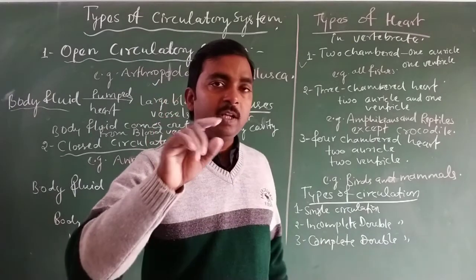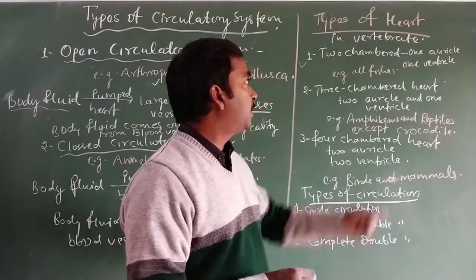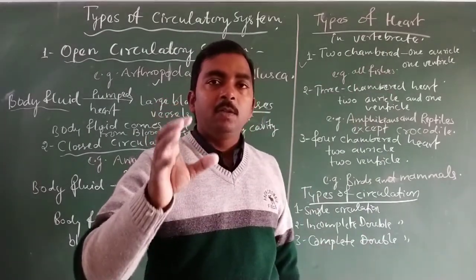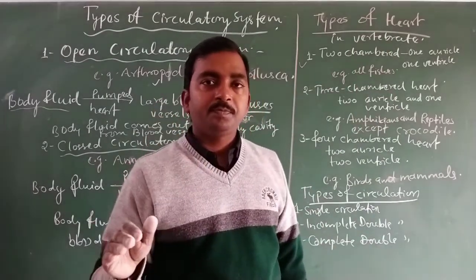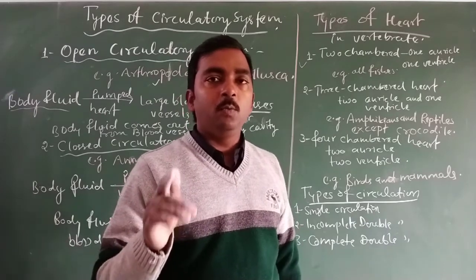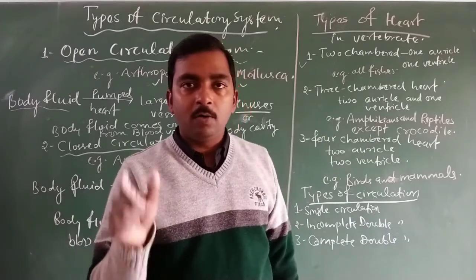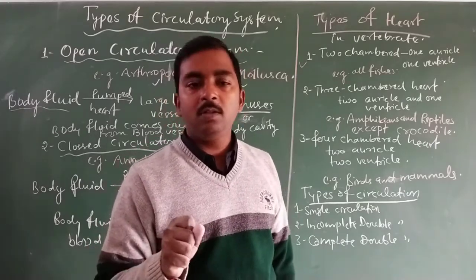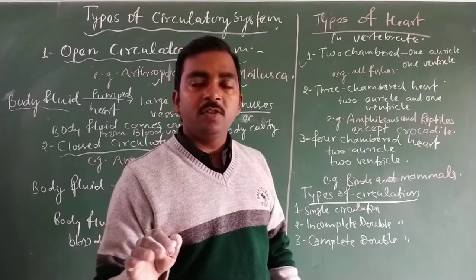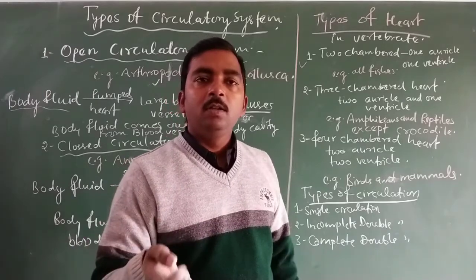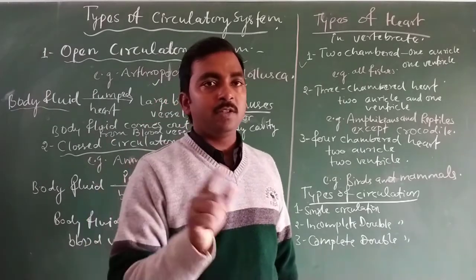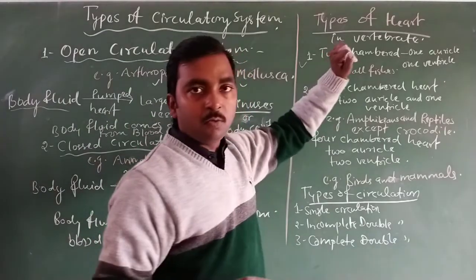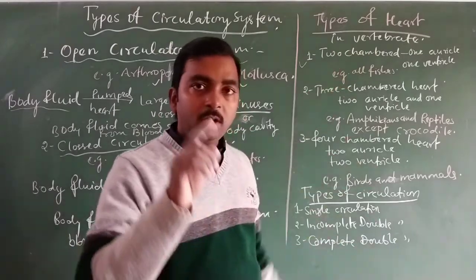So in the case of 2 chambered heart, only 1 time blood passes through the heart during 1 complete circulation throughout the body. That means the circulation of oxygenated and deoxygenated blood makes a complete cyclic circulation, and during this 1 complete circulation the blood goes through the heart only 1 time.